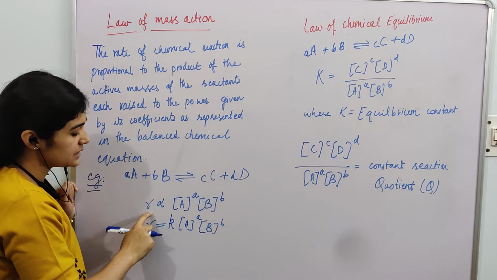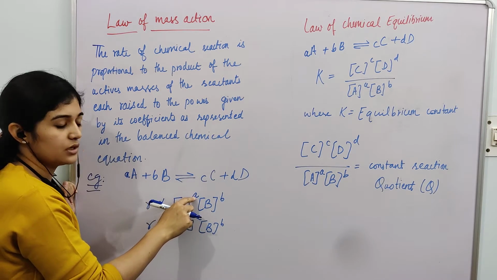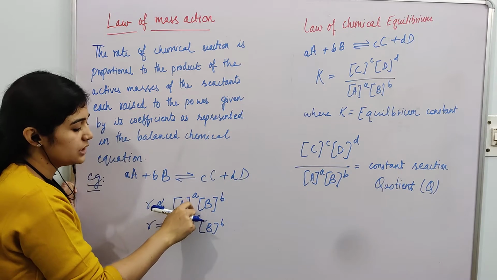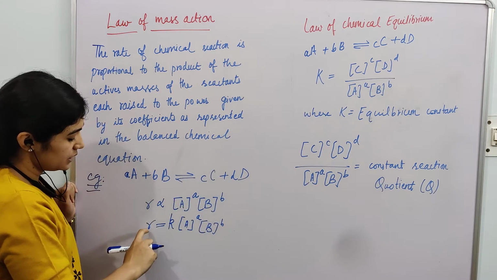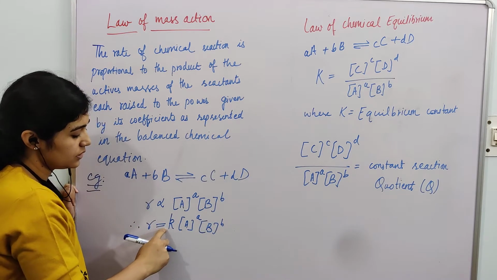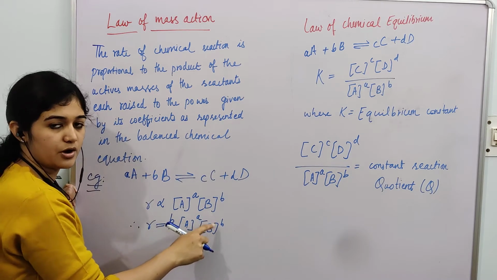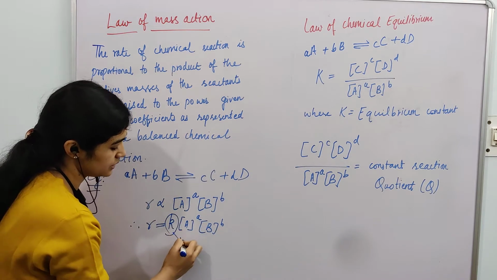So we can say rate is directly proportional to the concentration of A raised to the power a into concentration of B raised to the power b. So we can write it as R = k [A]^a [B]^b, where k is your rate constant.